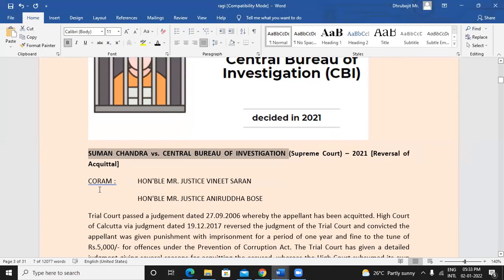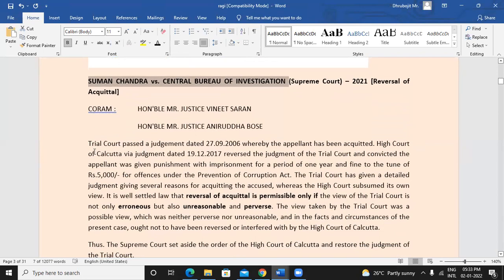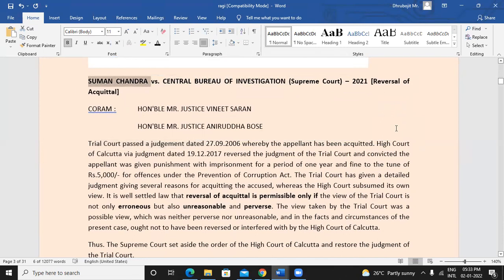All right. So what happened in this case? Again, it was a division bench, two judges were there. Now, in this case, the trial court passed a judgment in the year 2006, whereby the appellant, Suman Chandra, was acquitted. The trial court found that he is not guilty. His guilt was not proved. So he was acquitted by the trial court.